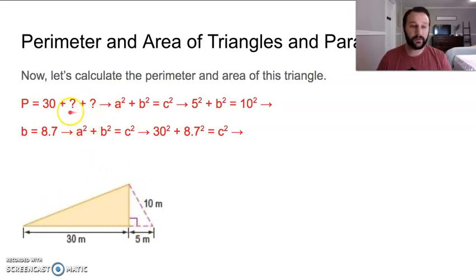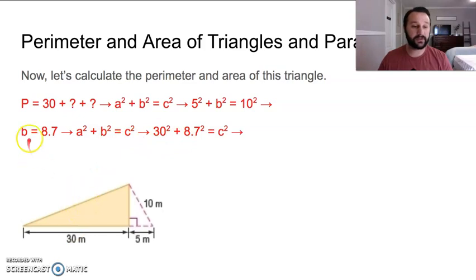So let's see, we've got our Pythagorean theorem. This is the a, b is right here, okay? And we say b squared equals 10 squared minus 5 squared. That's a hypotenuse. So we can see that b is equal to 8.7 after you do a little bit of math. And then you can see a squared plus b squared equals c squared.